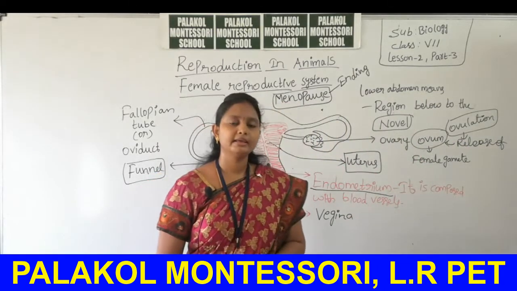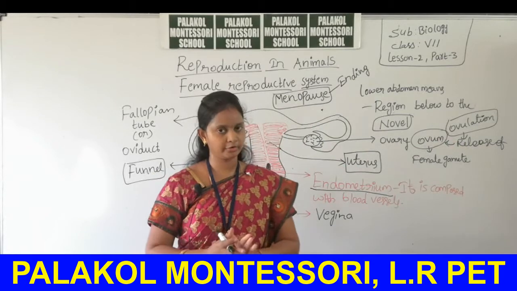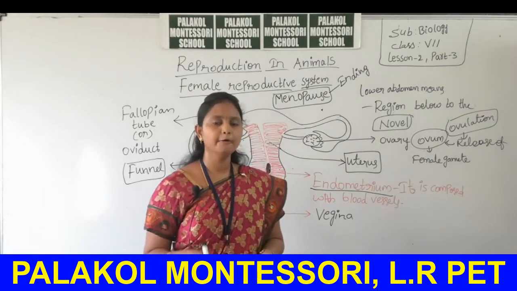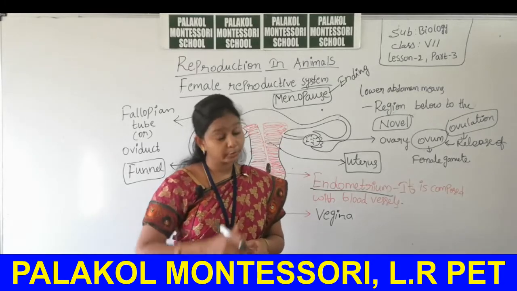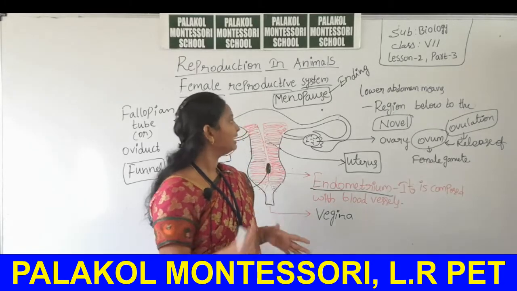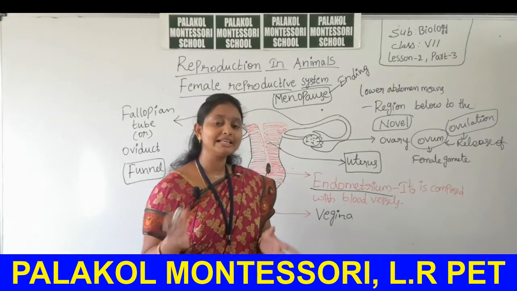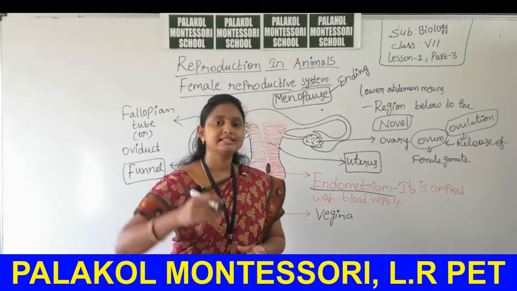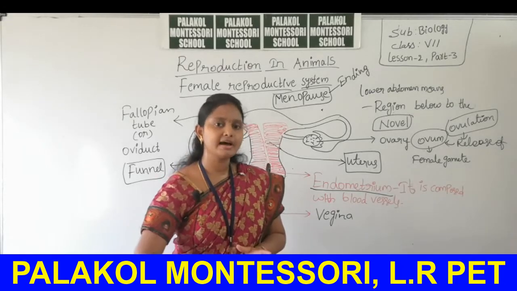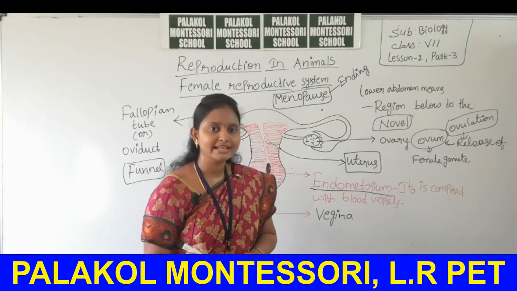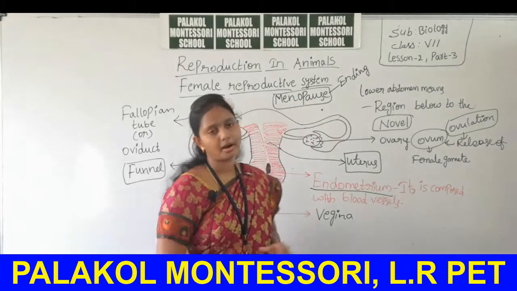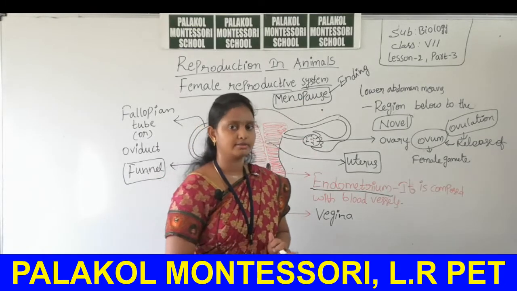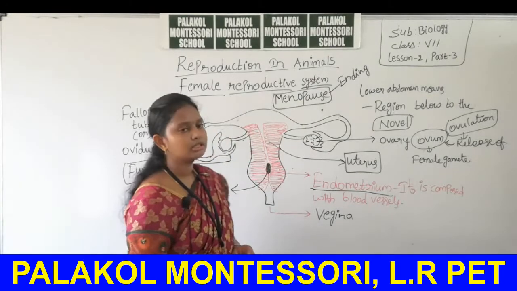In the female body, up to 54 years of age, ovum is released month by month. Later, the release of ovum stops. The age at which the release of ovum stops is called menopause. The stoppage of release of ovum is called menopause. The release itself is called menstruation.